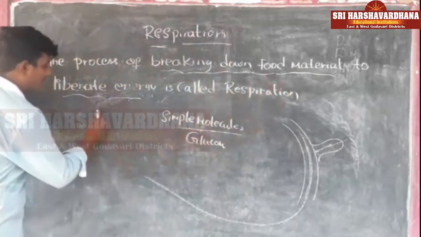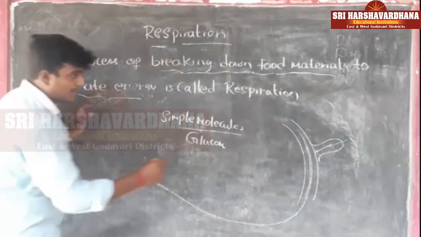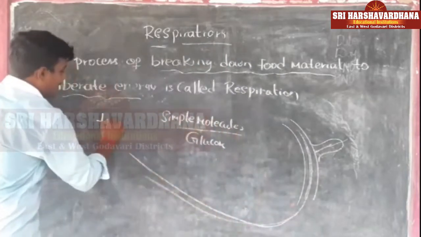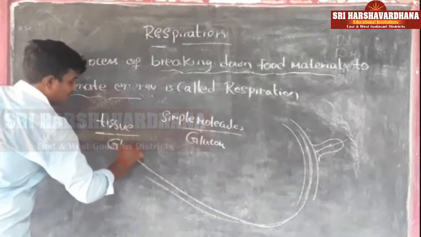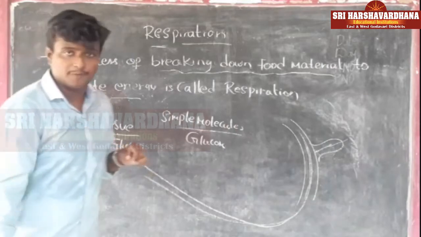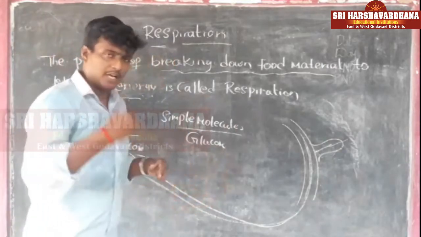That energy is liberated with the help of glucose. But how does this glucose reach the tissues? Through the blood. When the glucose reaches the tissues where the energy is required, it is transported there.